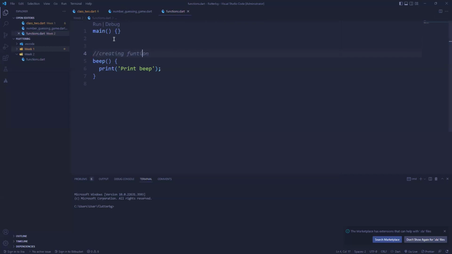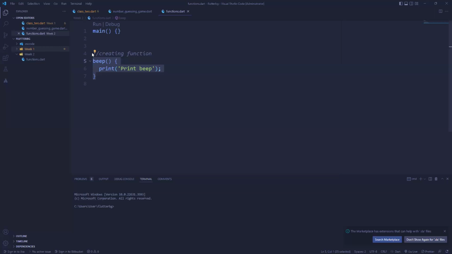Think of me creating this function as me hiring a driver. I just hired a driver. So now I have this function that can do this, meaning I have a driver that can drive me. But just creating a function doesn't mean you have done anything. To actually make use of that function, you have to call the function.